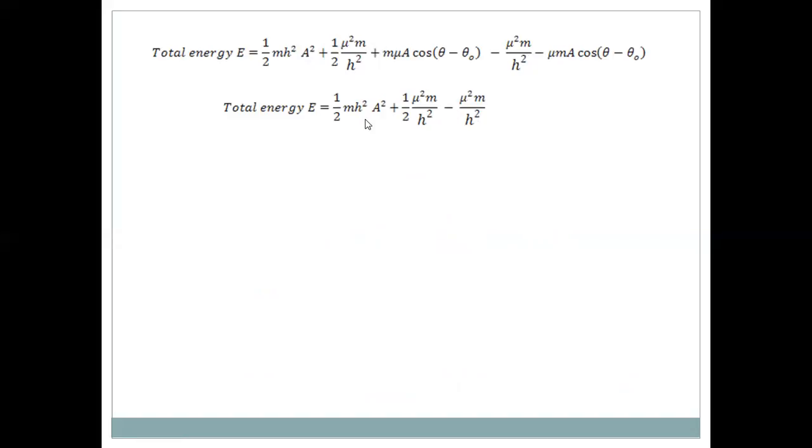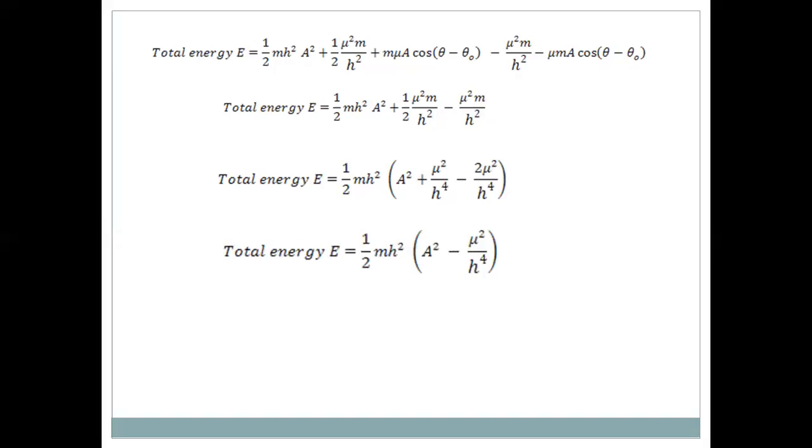So the total energy, when half m h square is taken as common, is half m h square into a square plus mu square by h to the power 4 minus 2 mu square by h to the power 4. When we observe here, mu square by h to the power 4 minus 2 mu square by h to the power 4 is equal to minus mu square by h to the power 4.